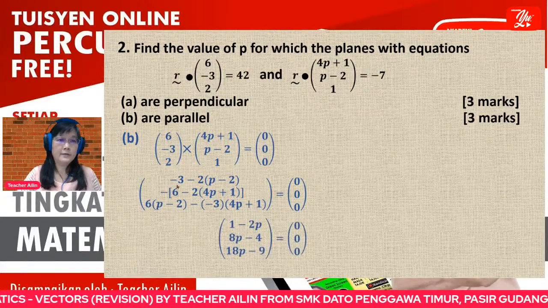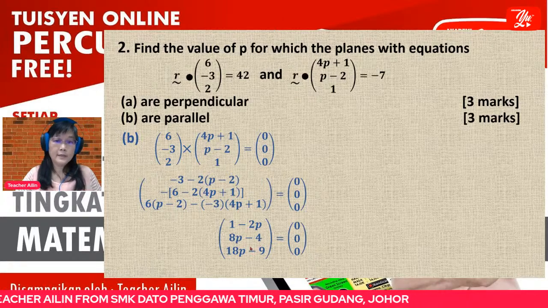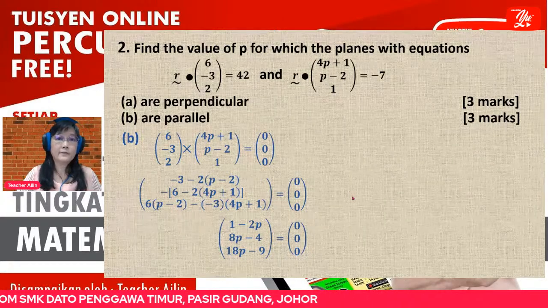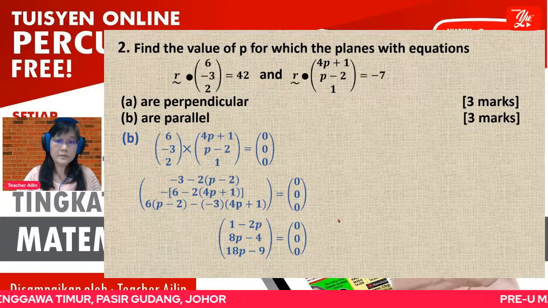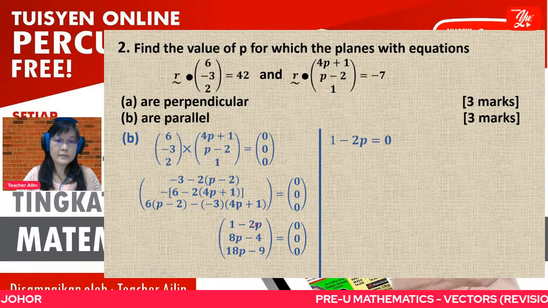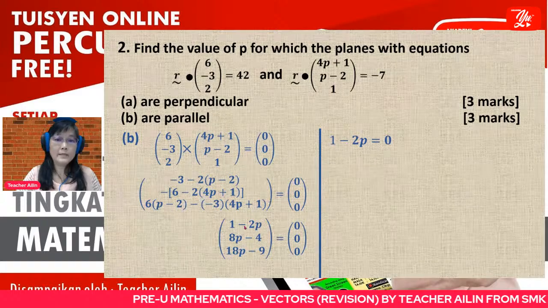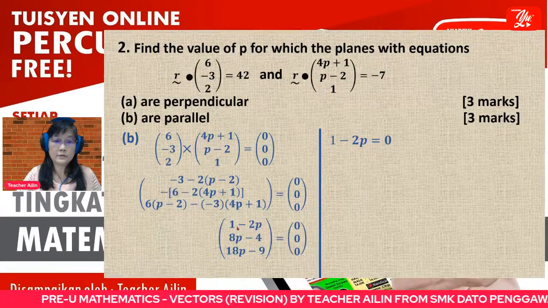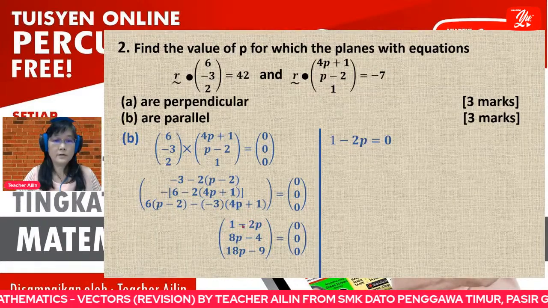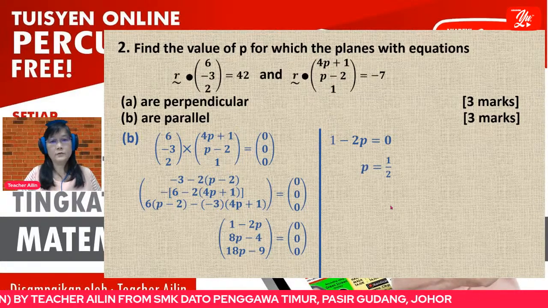This one, the cross product on the left hand side. Then you'll get here. Since the question asks you to find the value of P, and here you have many P, you simply choose one. Let's say I choose this one. From here, 1 minus P is equal to 0 from the first row. Therefore, P is equal to 1 over 2.